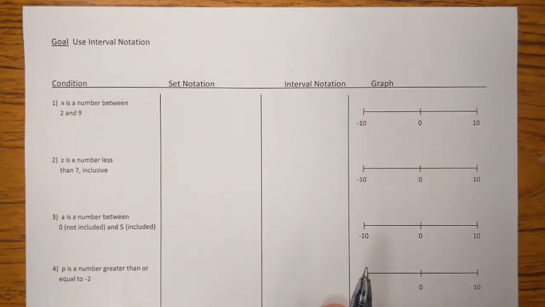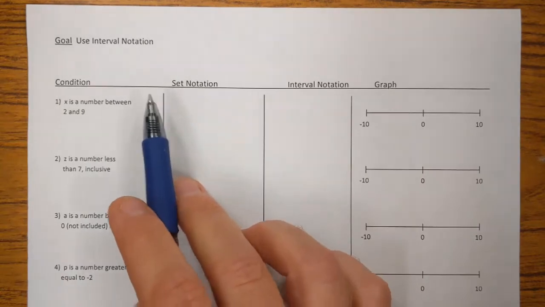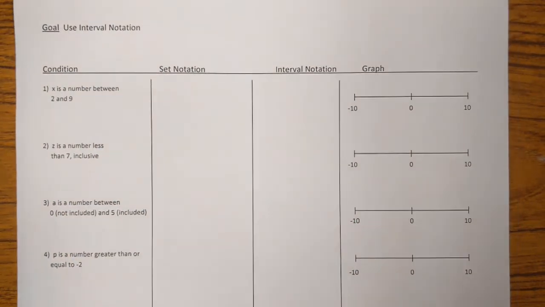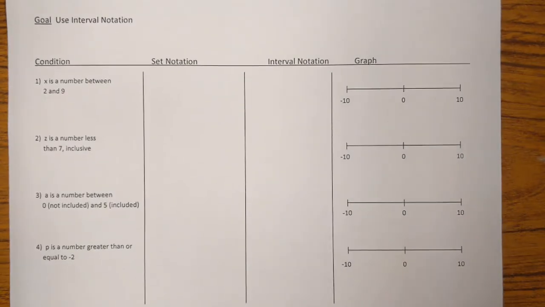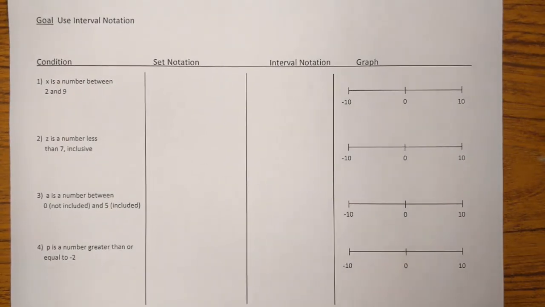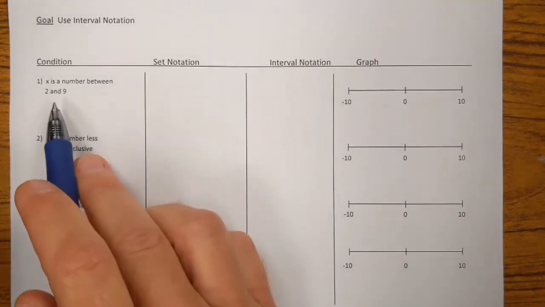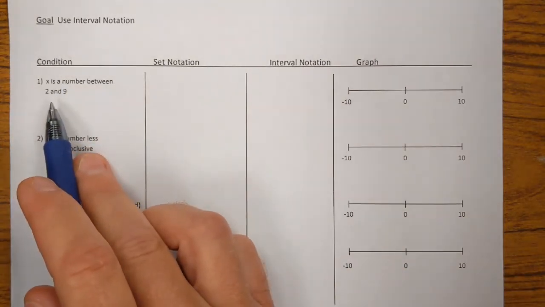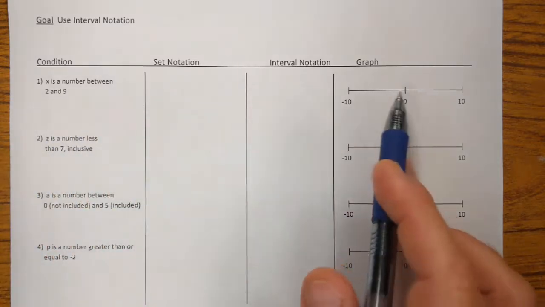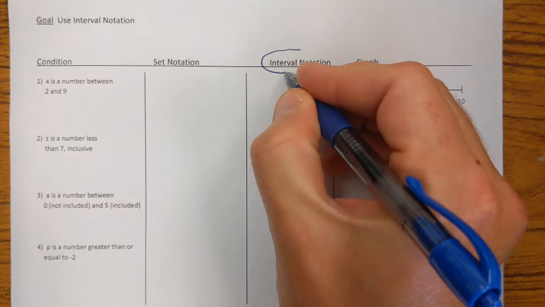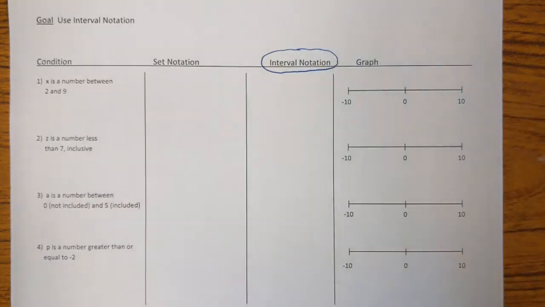So the goal of today, I'm going to introduce you to a notation called interval notation, and it's a way to show conditions. Now I do recommend at this point that you get out a piece of paper and make 4 columns on your paper. This left column here is called condition, and we're going to look at 3 different ways to show a condition. The new one, the one I'm really going to highlight today, is called interval notation.